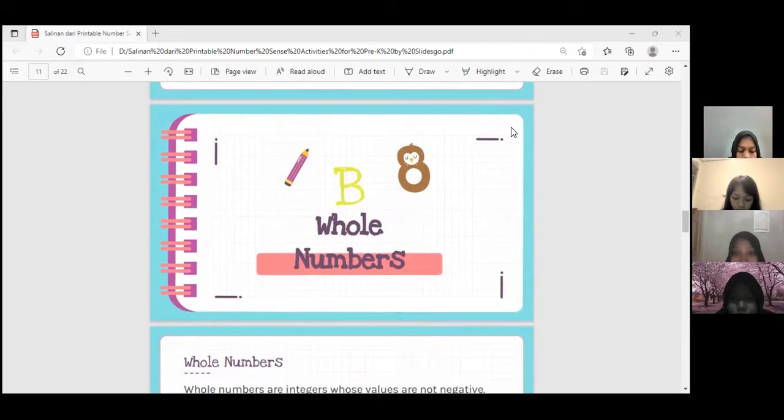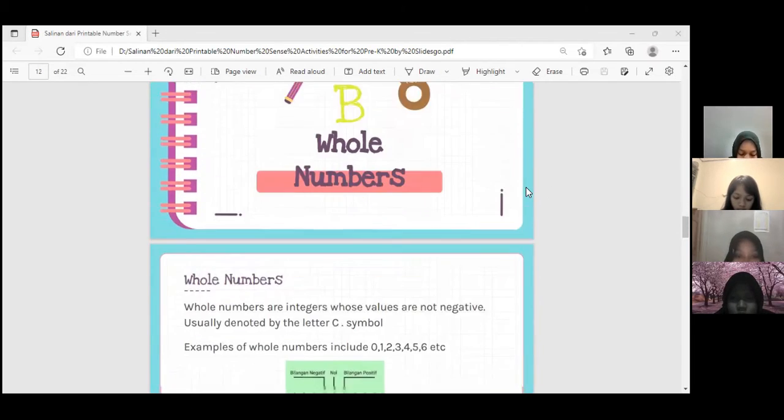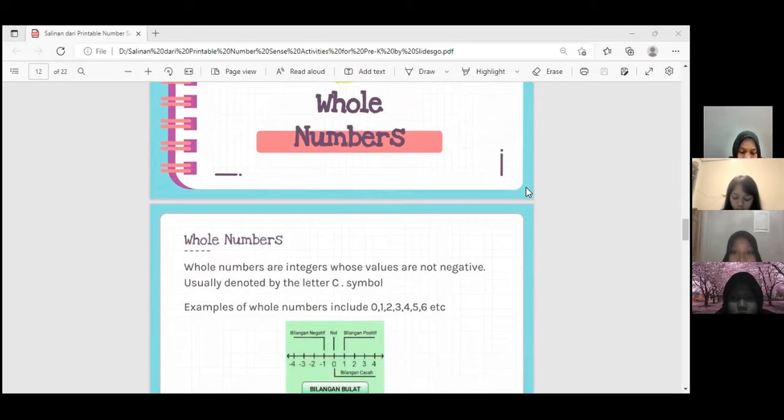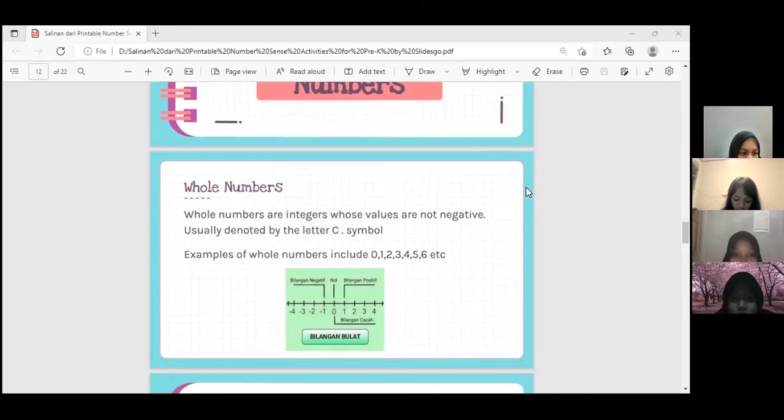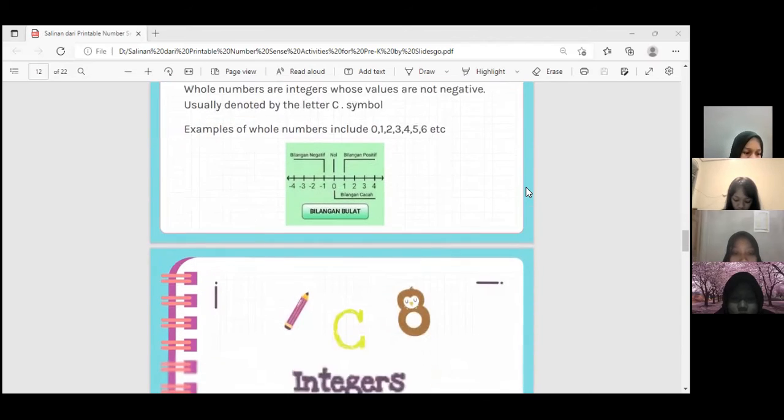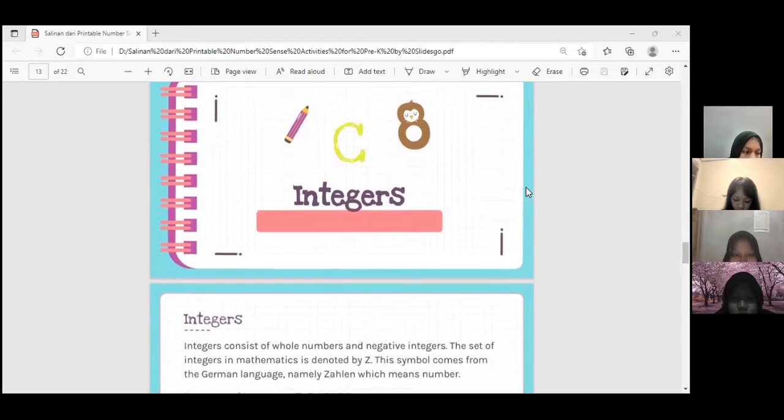Next, whole numbers. Whole numbers are integers whose values are not negative numbers, usually denoted by the letter W. Examples of whole numbers include 0, 1, 2, 3, 4, 5, 6. Integers.